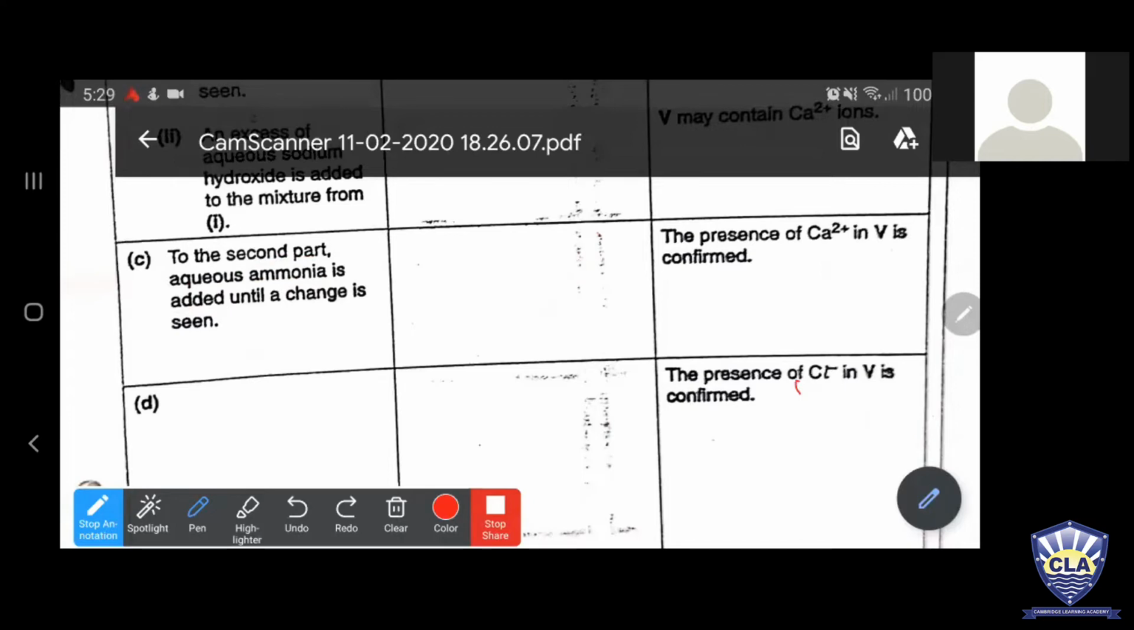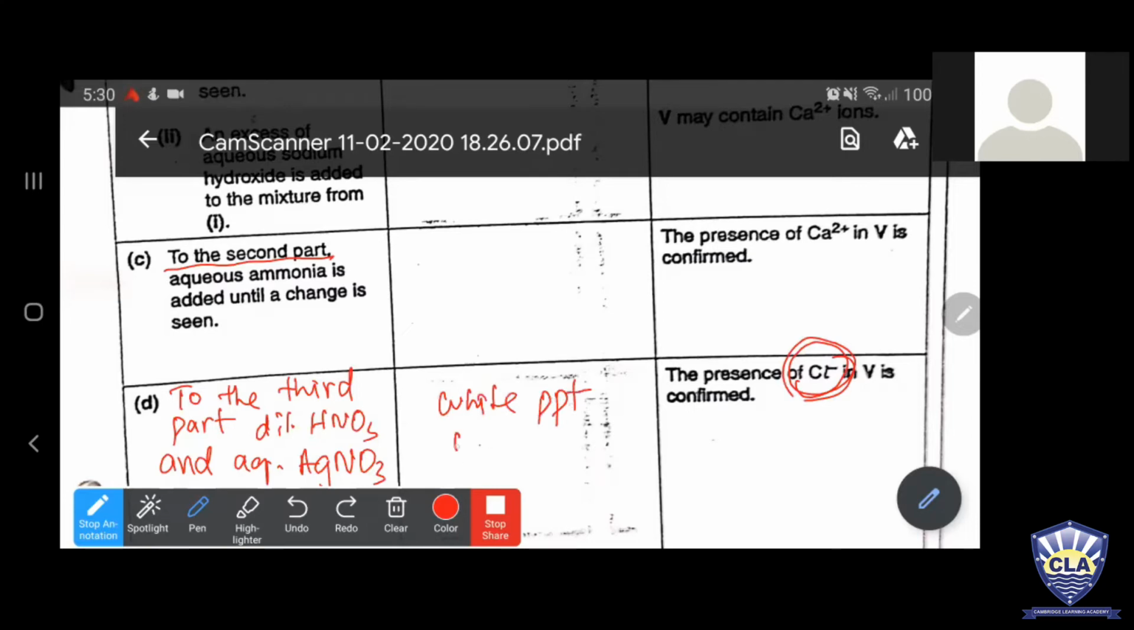Next is the halide ion test. So here the continuity is to the second part. Here you should write the third part. And for the chloride ion, what things should you add? Dilute nitric acid and aqueous silver nitrate. Okay. So what would happen if the chloride is present? White precipitate is formed. I have told you yesterday in the anions test. Everybody got it, beta? Yes, yes, sir.